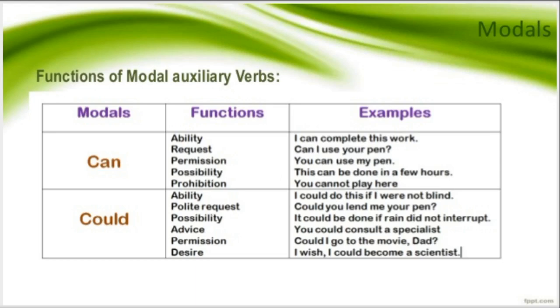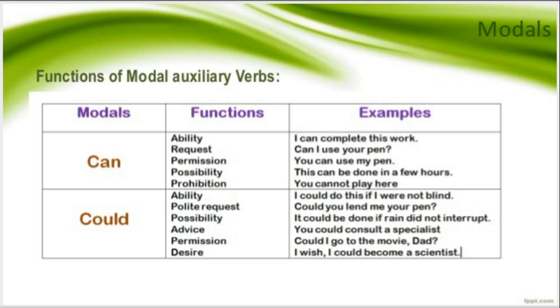Next is permission. You can use my pen. Here, can is used to give permission. Yes, you can use my pen. Next is possibility. This can be done in a few hours. That means there is a probability that this work can be done in a few hours. It may be true or it may be false, but it shows the possibility. Prohibition. You cannot play here. If you want to deny something, we can use cannot to represent the prohibition.